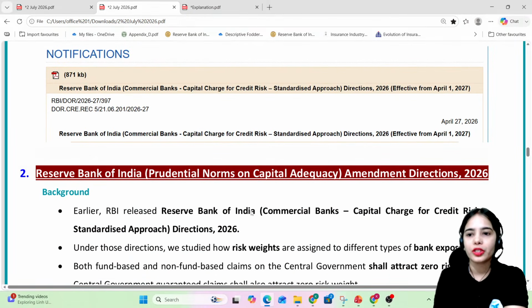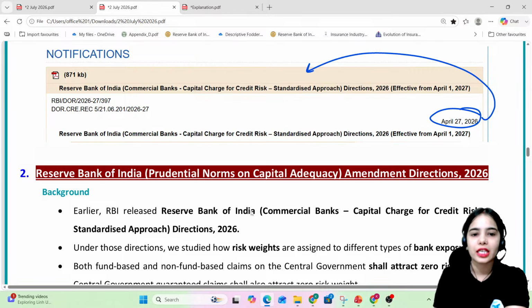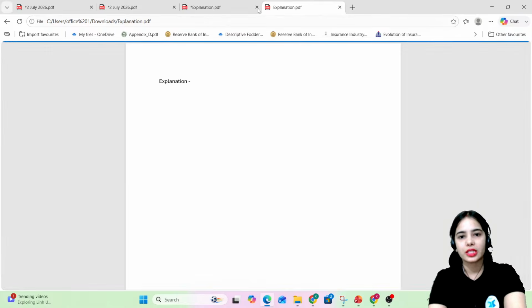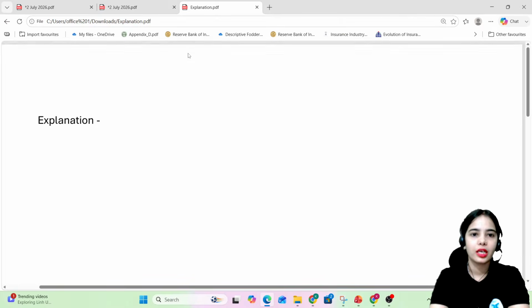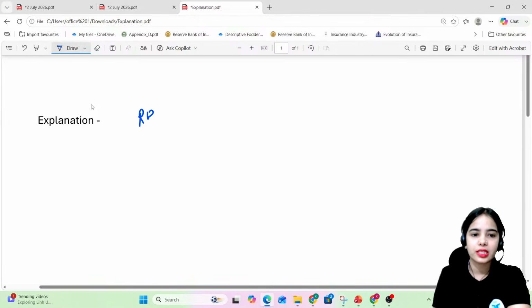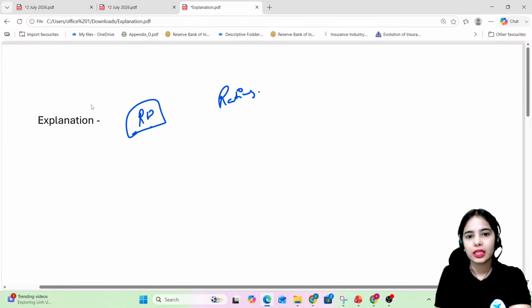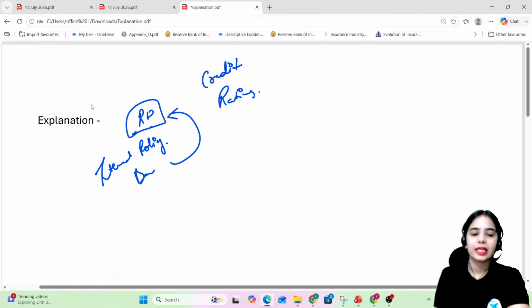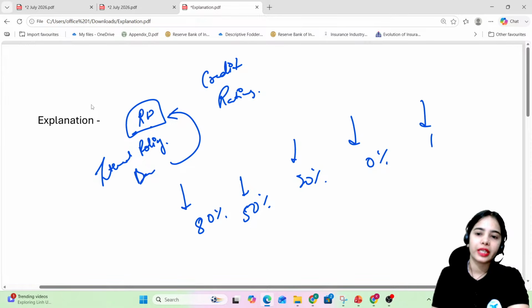So basically in April 2026, the RBI released the directions for the commercial banks regarding the capital charge for credit risk. Before, the banks themselves used to decide what the risk weight should be, on the basis of the credit rating and according to the internal policy. The banks used to decide that a particular borrower has a risk of 80% or 50% or 20% or 10% or 0%. So the risk weight for a particular borrower was decided by the internal policy of the bank.